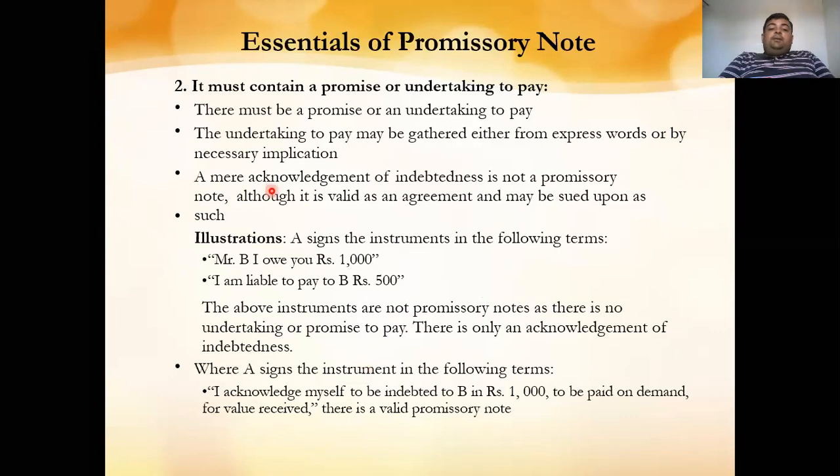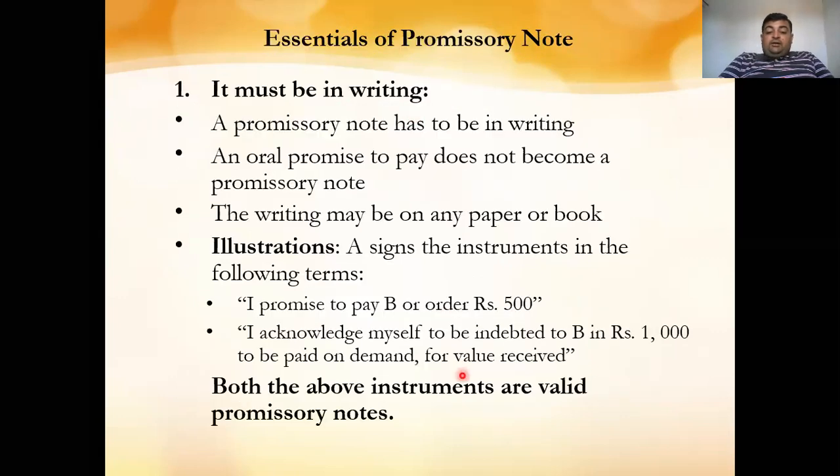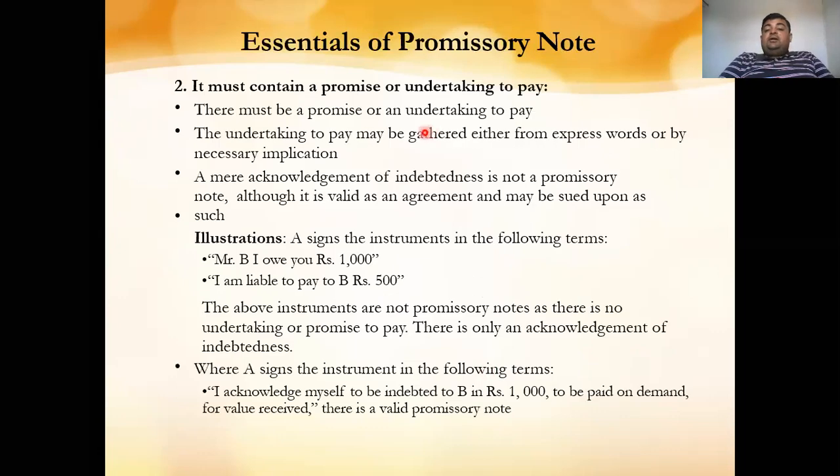Next, it must contain a promise or undertaking to pay. It means that there must be a promise or undertaking to pay. Here, for example, it is written that I acknowledge myself to be indebted to P in rupees 1000 to be paid on demand for the value received. So here it is an undertaking to pay. So it is a promise to pay.